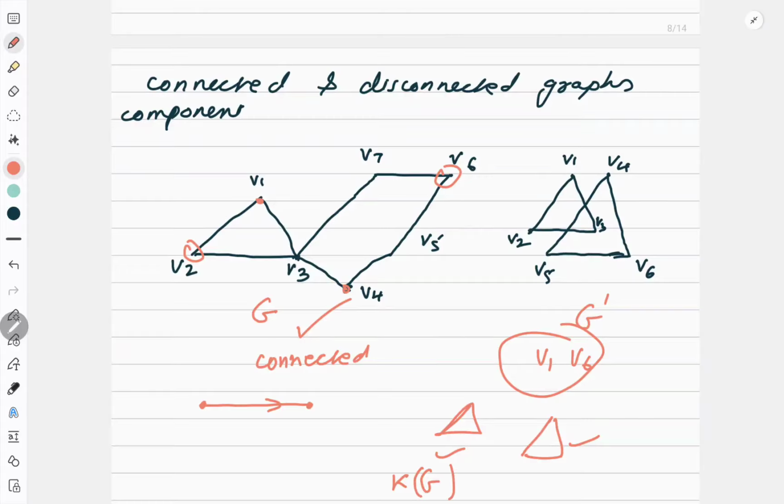So either I will have a connected graph or a disconnected graph. If there is a disconnected graph, it can be split into different connected graphs which are known as the components, and the number of components is represented by k(G). Okay, so this is a very important concept. Now here there is one more concept. If a graph has exactly two vertices of odd degree, then there must be a path connecting these vertices.